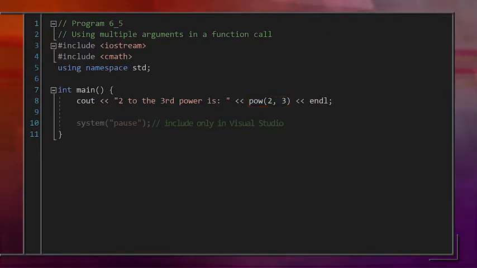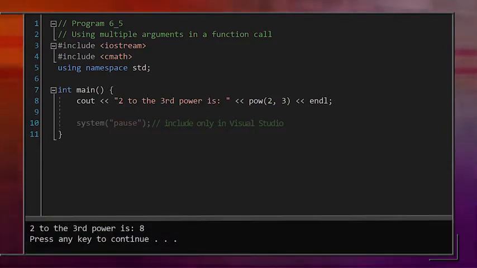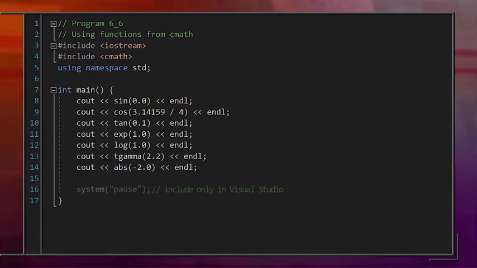When we make the function call, it will return a value. So, since 2 to the third power, that is 2 times 2 times 2, is 8, it will return the value 8. And sure enough, when we output the result of the function call, we see that number, 8. The CMath library has a lot of useful math functions. Besides square root and power, it includes trigonometric functions like sine, cosine, and tangent, exponential and logarithmic functions, and many others that you might find on a scientific calculator, along with a few like gamma functions that you might not. The standard libraries provide a lot of useful functionality for us to make use of.